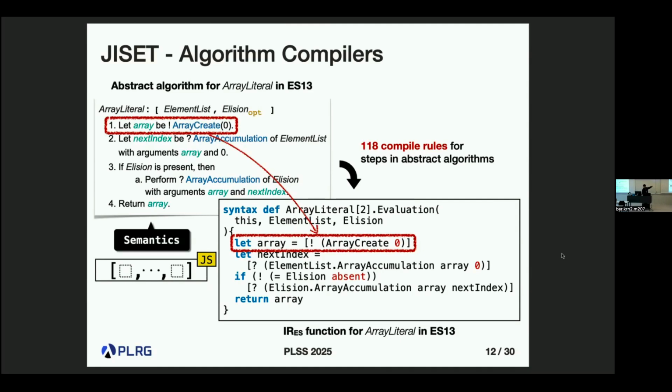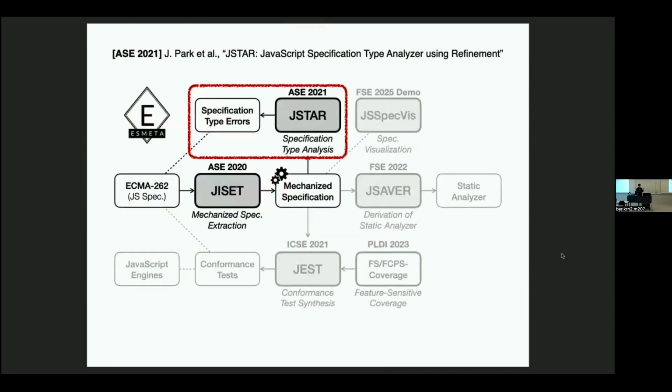At first we manually designed 118 compilers, but now we have slightly more compilers to cover more different common patterns in the language specification. So this is how to convert the official language specification into an executable form, a specification written in our meta language.